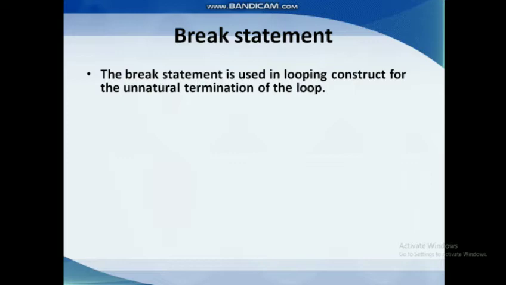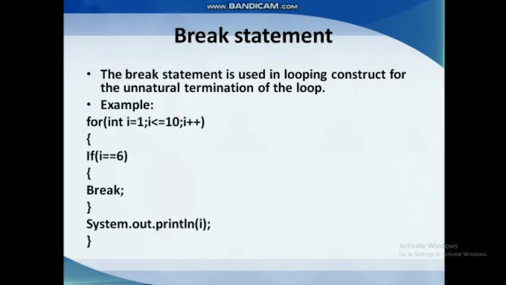In the same way, whenever a break statement is used in the looping construct, it makes an unnatural termination of the loop. Naturally, the loop terminates once the number of iterations that are supposed to happen happen completely. But when a break statement is used, an unnatural termination of the loop happens.